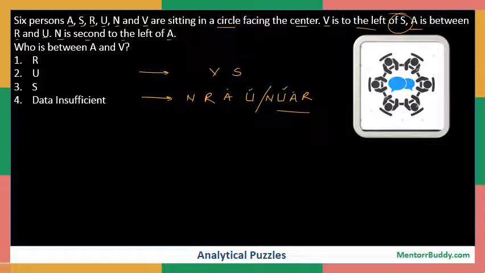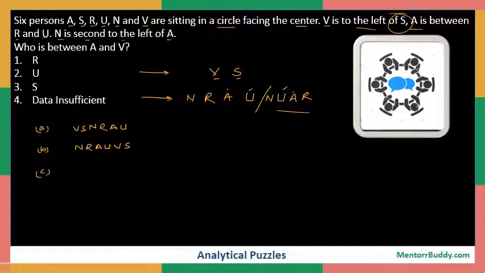Now the question is who is between A and V. Now look at the possibilities. My first possibility is that N, R, A, U, and then V and S can either occupy this place, or it can also be possible that N, R, A, U and then V and S can come on the right hand side. So this is my second possibility of arrangement.